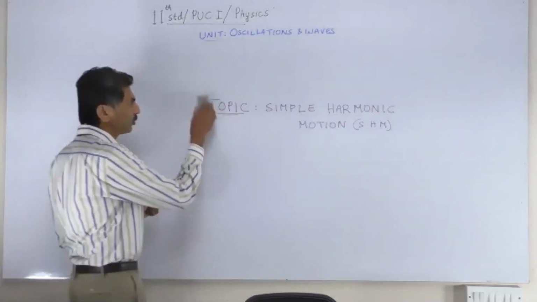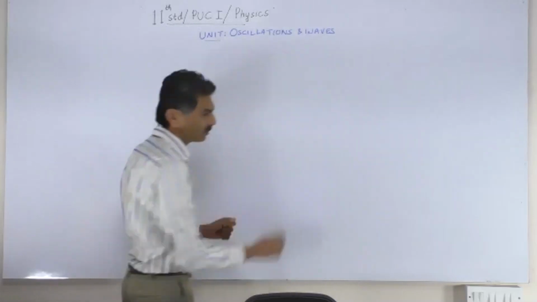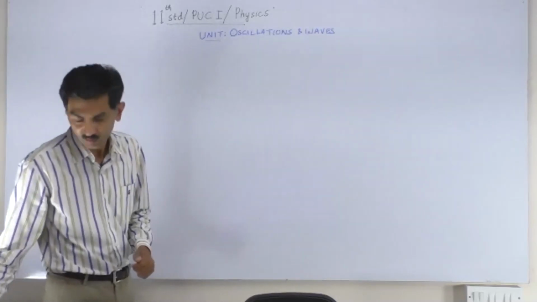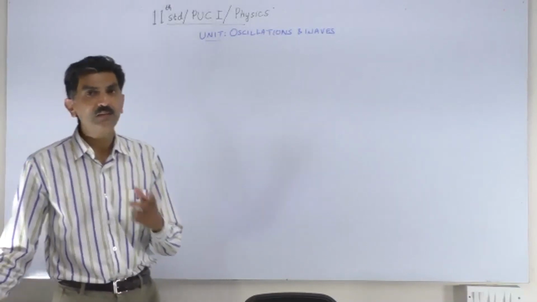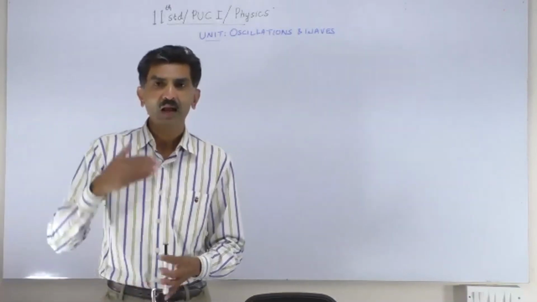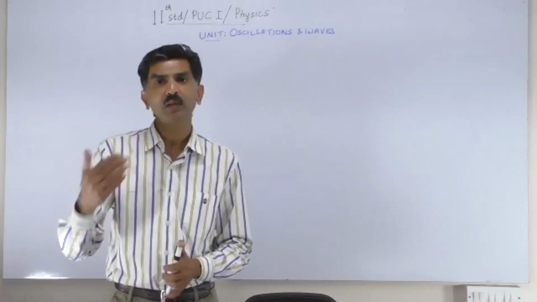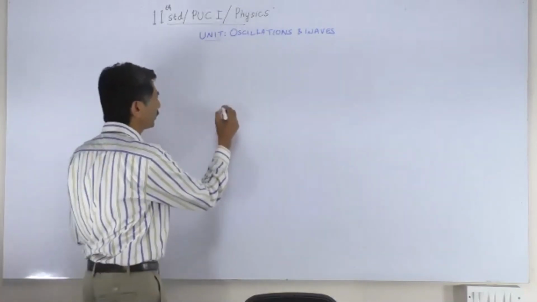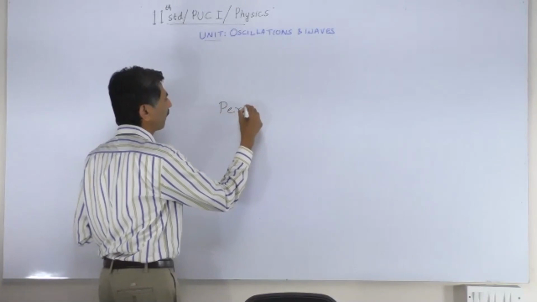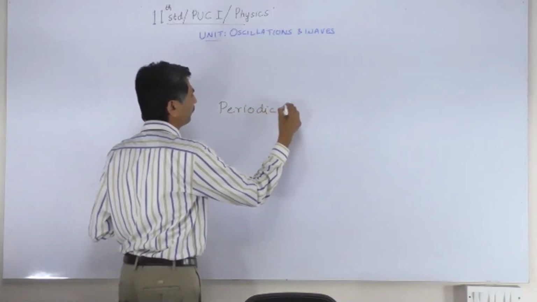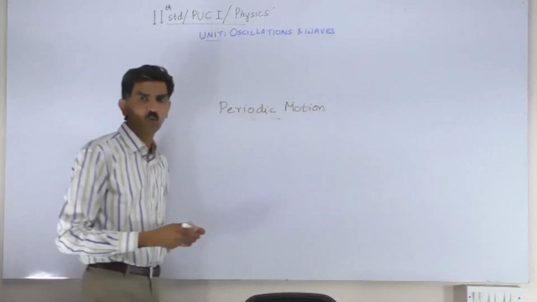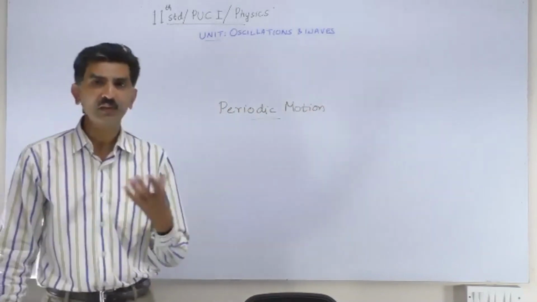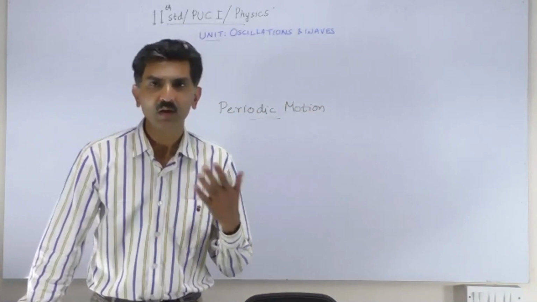What is periodic motion? Periodic motion is a kind of motion which repeats itself at regular time intervals.